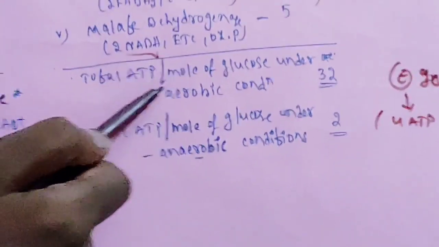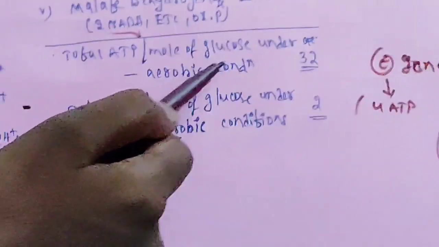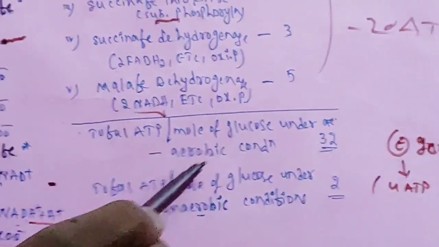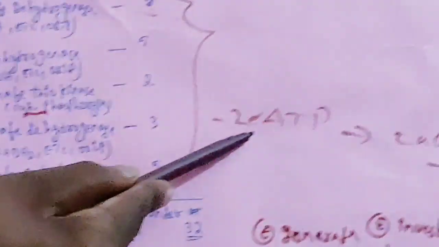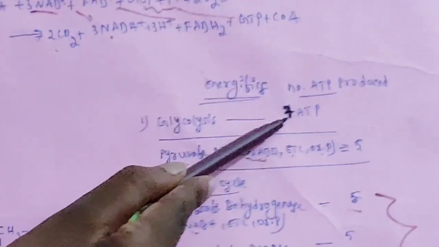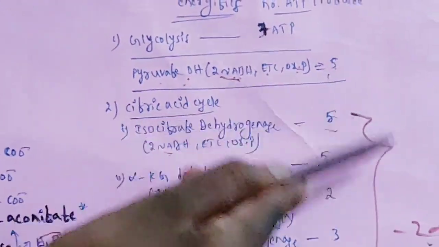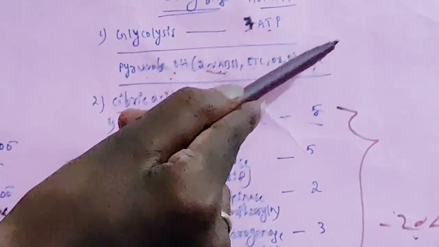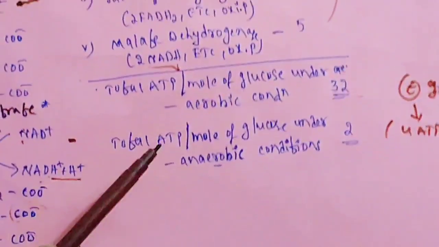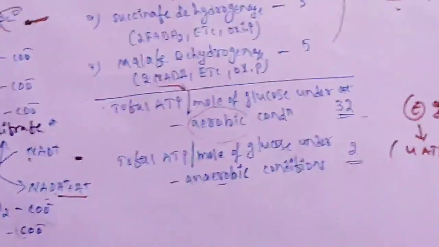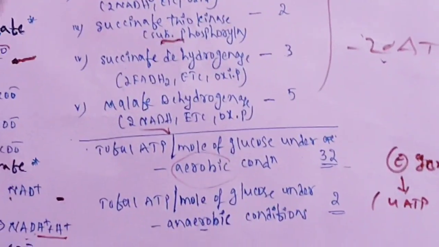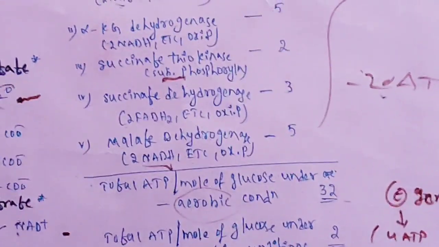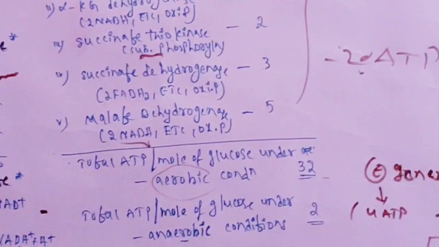Let's see the total ATP per mole of glucose under aerobic condition. How many? 32. Here 20 ATPs in the citric acid cycle, in glycolysis 7 ATPs, that is 27, and the pyruvate dehydrogenase 5. So 20 plus 7 is 27, plus 5, 32 ATPs are produced in total. Remember, this is aerobic condition only. In anaerobic condition, no ATP is produced in the citric acid cycle. Even though NADH participates, it will not produce any ATPs. Keep that in mind.